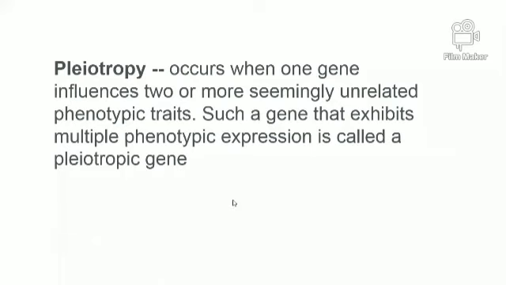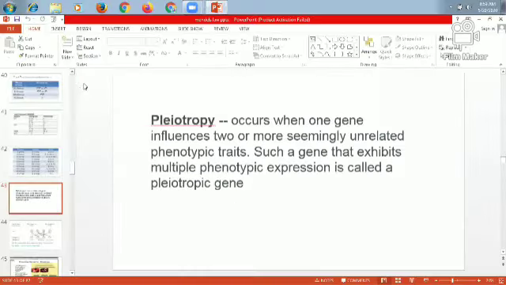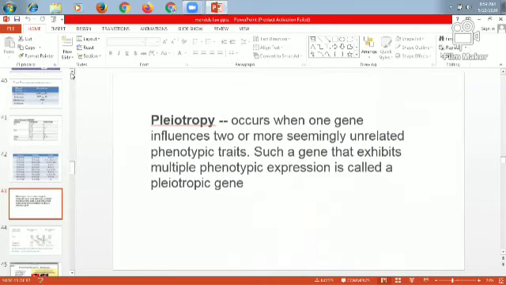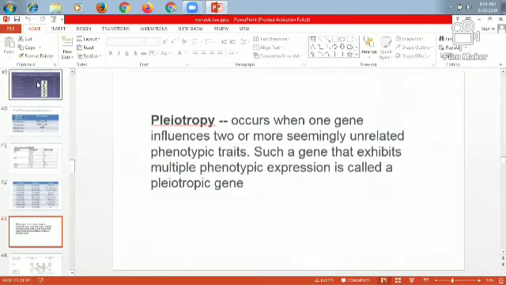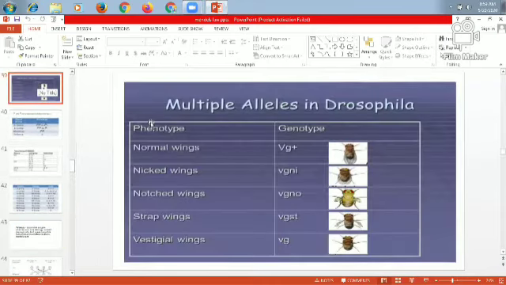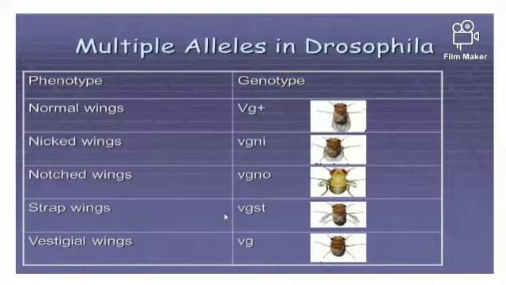Then similarly, we have another example of multiple alleles, which is Drosophila. In the case of Drosophila, we have different types of alleles, multiple alleles in Drosophila. These are the phenotypes and these are the genotypes. Here the multiple alleles are 4 to 5 different types of alleles. We have the normal wings, which we denote by V small g plus.